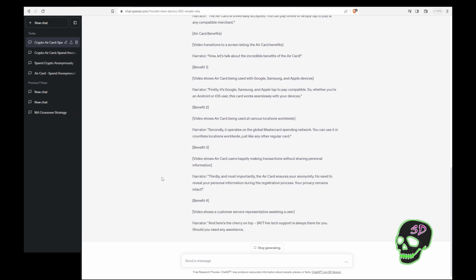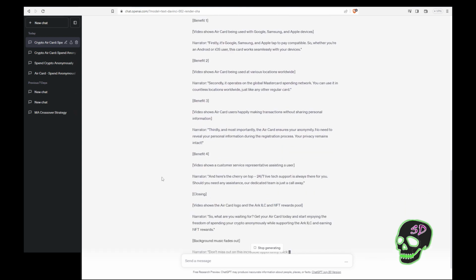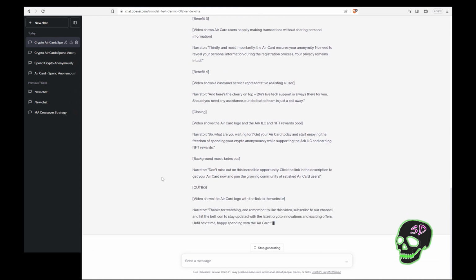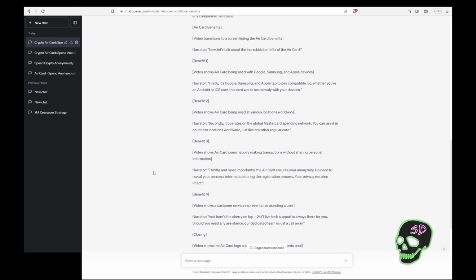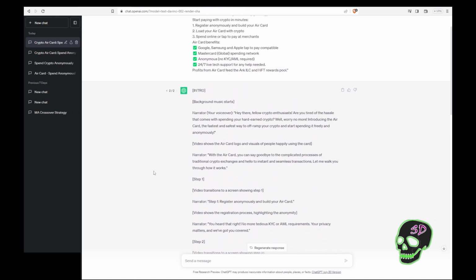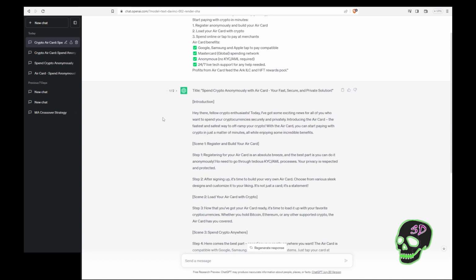So again, in this one, you can see it's really talking about what the video should show. It's giving you some ideas for different transitions and some stuff that you can show on screen, which is pretty cool. Then when you scroll back up here, let's say you've regenerated and you decide you like the other one better. We simply click back, and then you have both of these as options. So once you find one that you like, we can copy and paste that back into that same Word document, and then we can use that as the basis when we go forward.